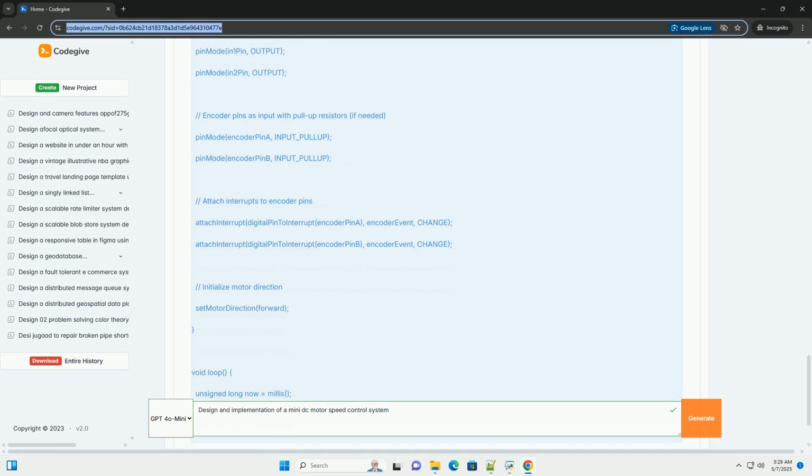Communication protocols. Implement communication protocols, such as UART, SPI, or I2C, to allow the microcontroller to communicate with other devices or systems. This comprehensive guide provides a solid foundation for designing and implementing a mini DC motor speed control system. Remember to adjust the code and parameters to suit your specific application and hardware components. Good luck.